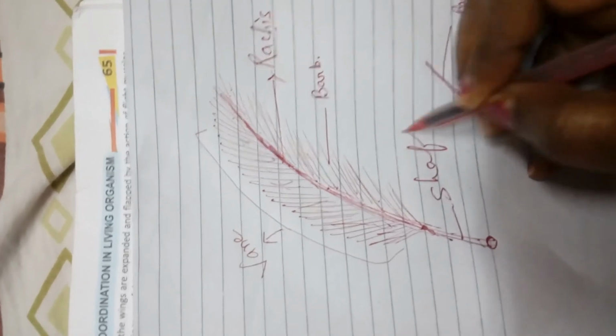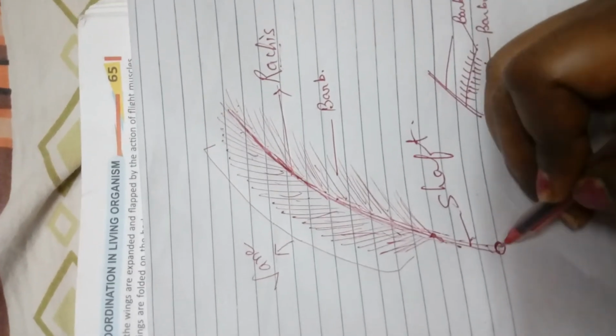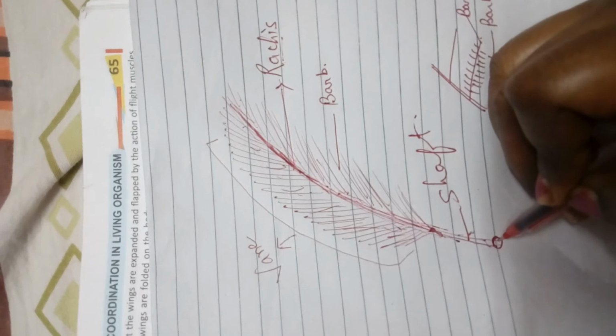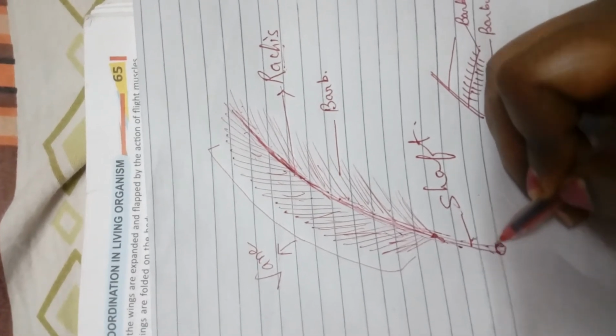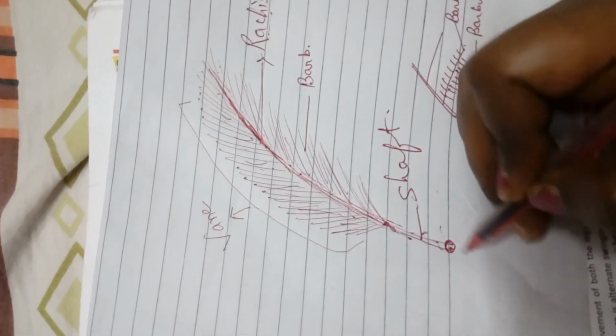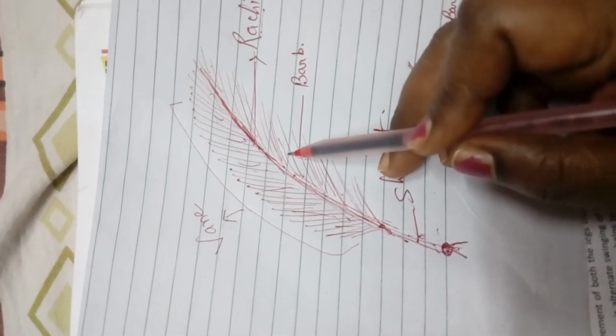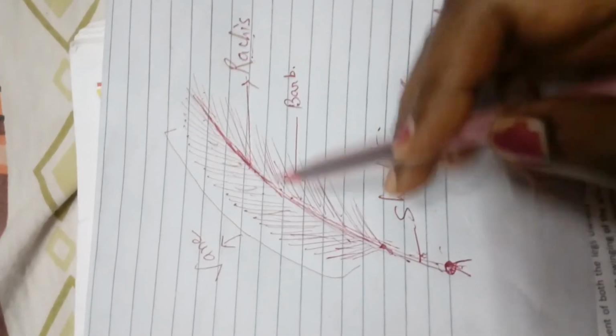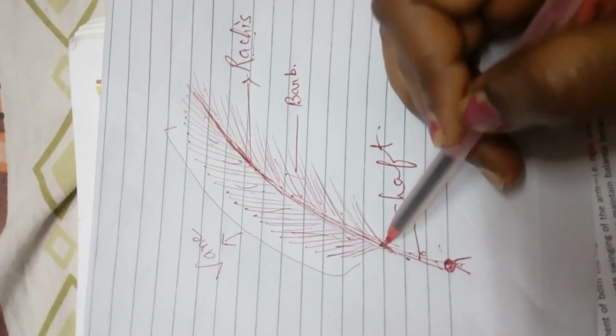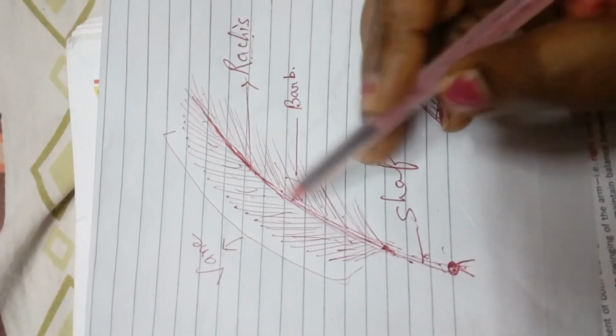This shaft is attached to the muscles of the wings. Naturally, this is the hole through which the blood vessels enter and supply nourishment to this feather. Now the part, the shaft, this whole part, is called the vein.